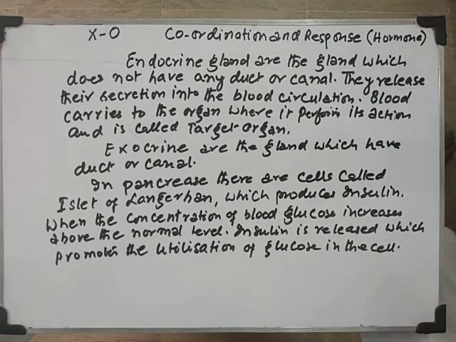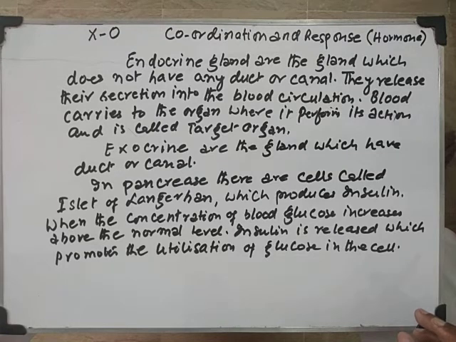So I repeat it once again. Question is, what is endocrine gland and what are exocrine gland? Endocrine glands are the gland which does not have any duct or canal. They release their secretion into the blood circulation directly. Blood carries it to the organ where it performs its action, and that organ is called target organ.